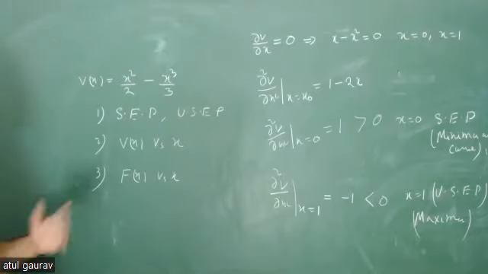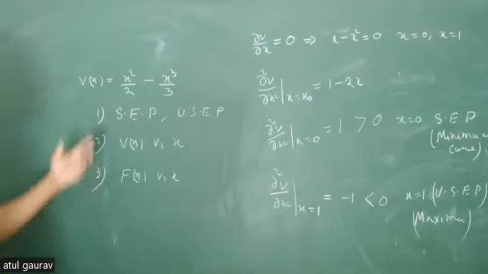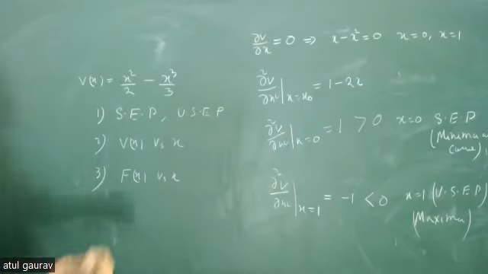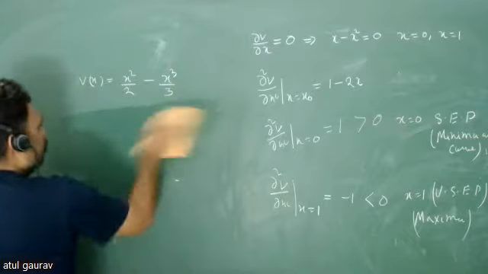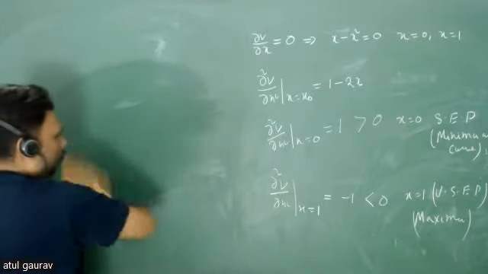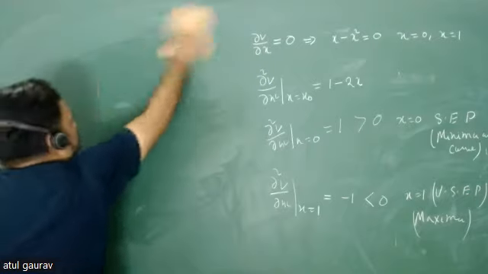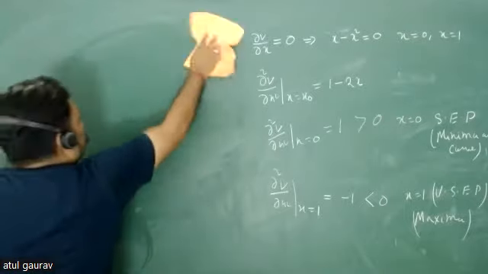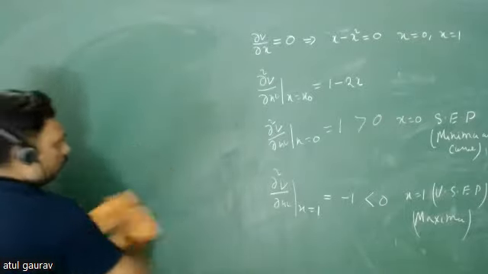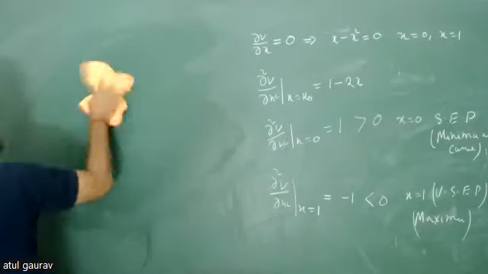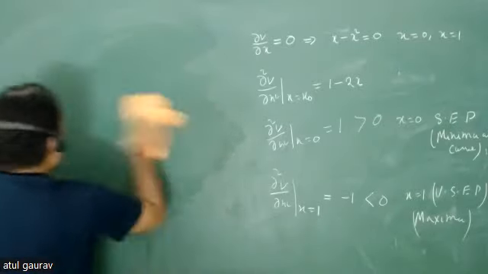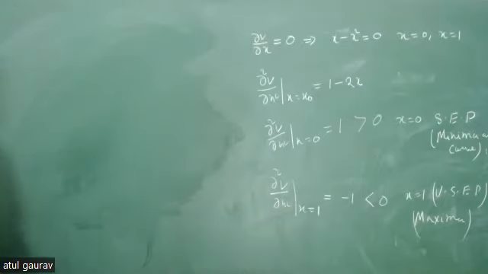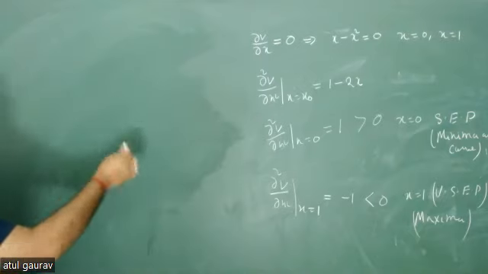Before plotting the potential, we need some more information about this particular thing, because to plot we need some more information. Let's try to go for it.